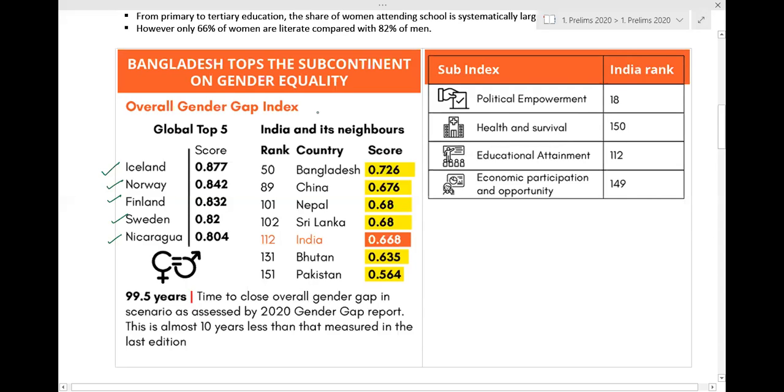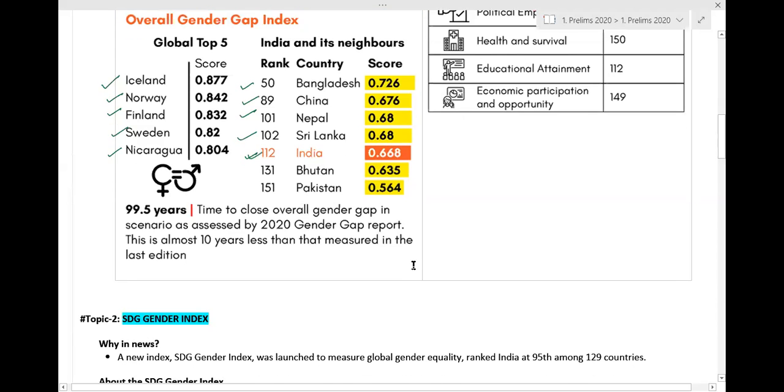If we talk about South Asian countries, India has ranked at 112th place. Bangladesh tops the subcontinent on gender equality. Bangladesh, then China, then Nepal, then Sri Lanka, and then comes the rank of India. India has a score of 0.668.